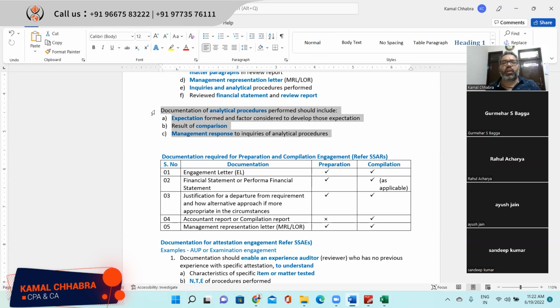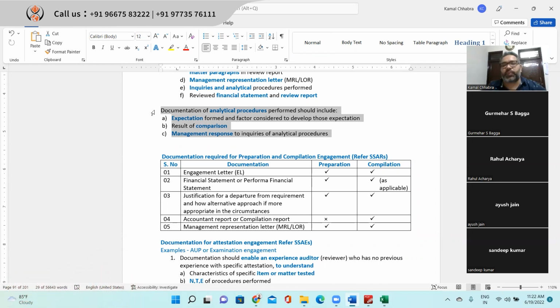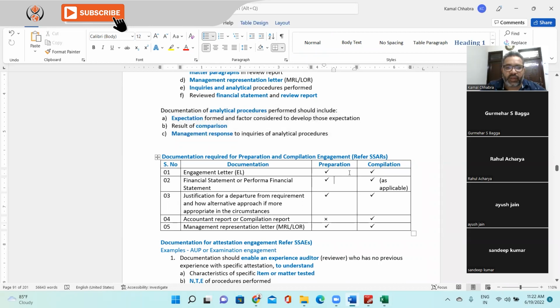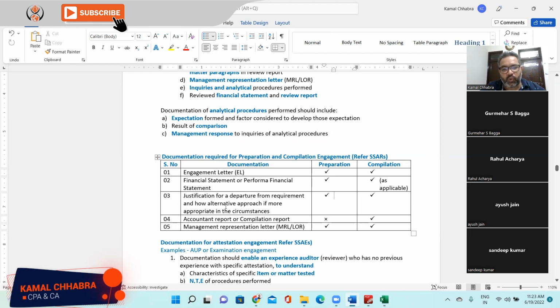So now coming to the documentation required for preparation and compilation engagement. For preparation and compilation engagement, we should have the engagement letter. We should have the financial statement or pro forma financial statement, whatever you are preparing, and the reporting framework. Next is the justification for departure from requirement and how the alternate approach is more appropriate in the circumstances.